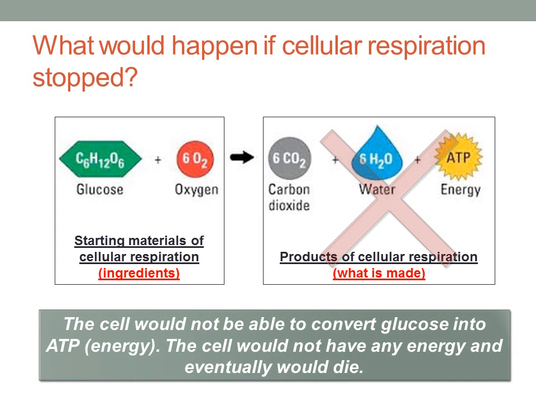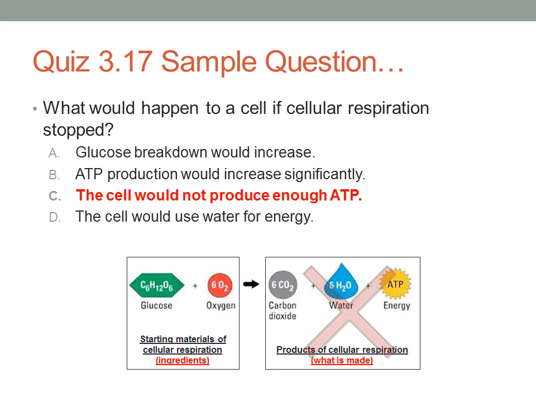We see that if cellular respiration stopped, we would not make any ATP. So the best answer for this one would be C. The cell would not produce any ATP.